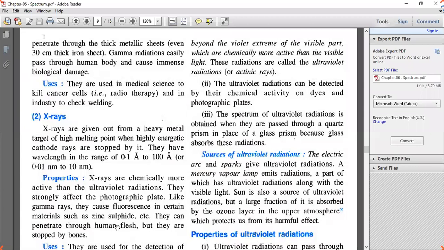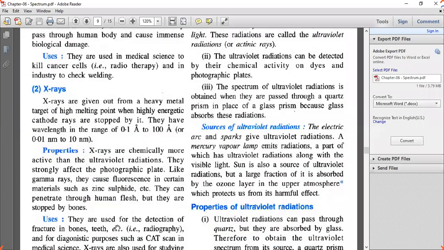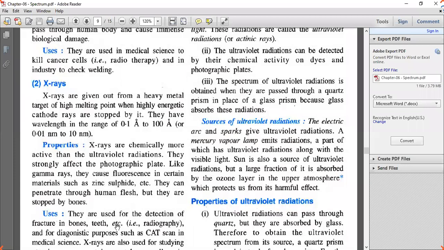The ultraviolet radiations can be detected by their chemical activity on dyes and photographic plates. The spectrum of ultraviolet radiation is obtained when they pass through quartz. We cannot get the spectrum of ultraviolet radiation with a glass prism, because glass absorbs the ultraviolet radiation, but a quartz prism does not absorb it.